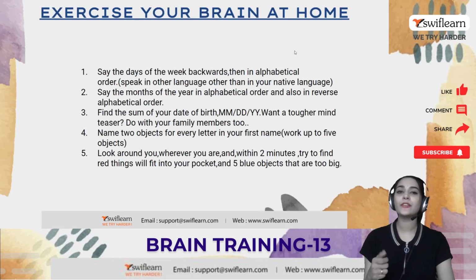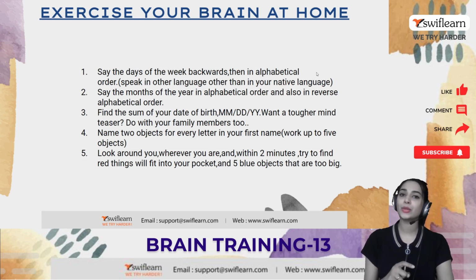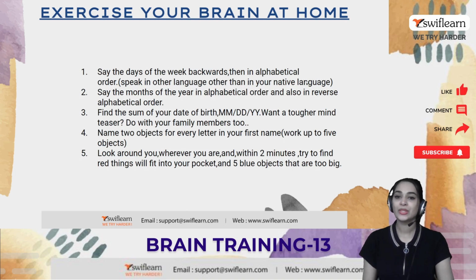And I would like to give some tips to exercise your brain at home. So the first one, say the days of the week backwards, then in alphabetical order. Try to use any other language rather than your native language. It will train you more. Then say the months of the year in alphabetical order and also reverse alphabetical order. That is a good activity.